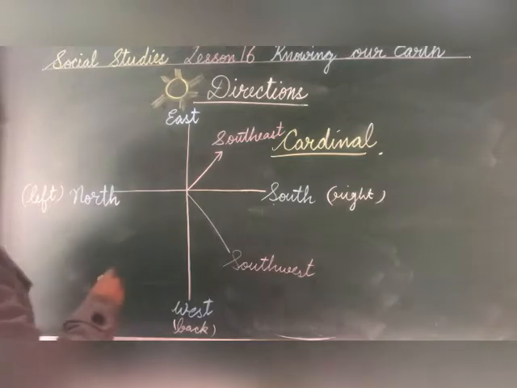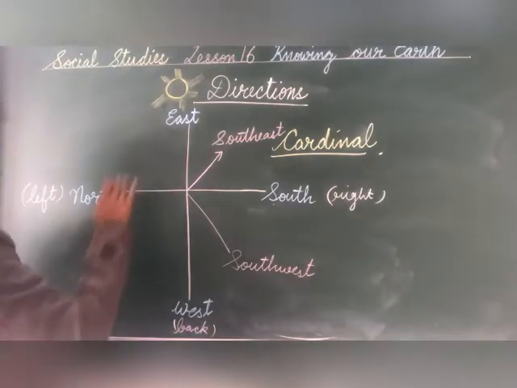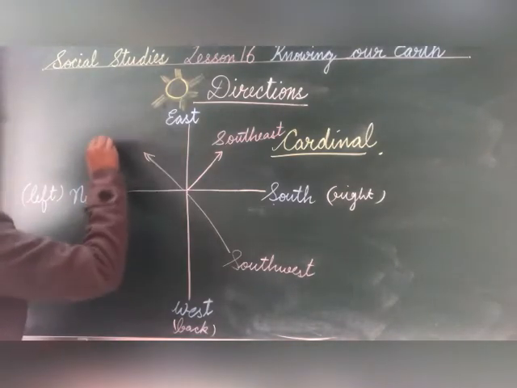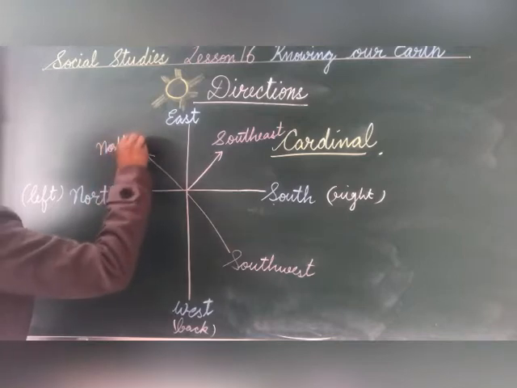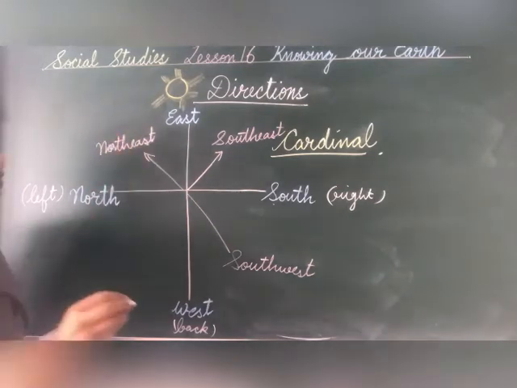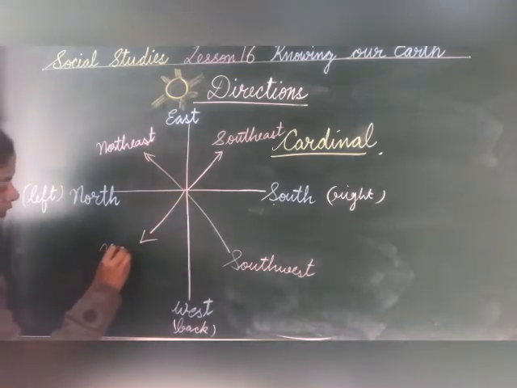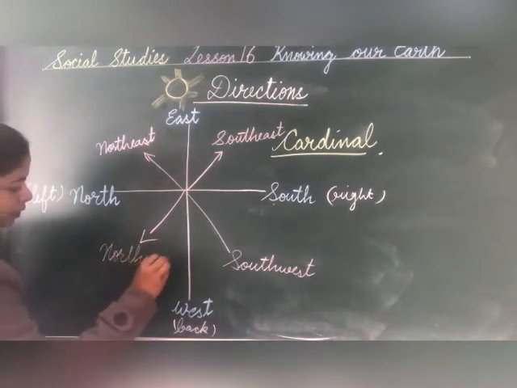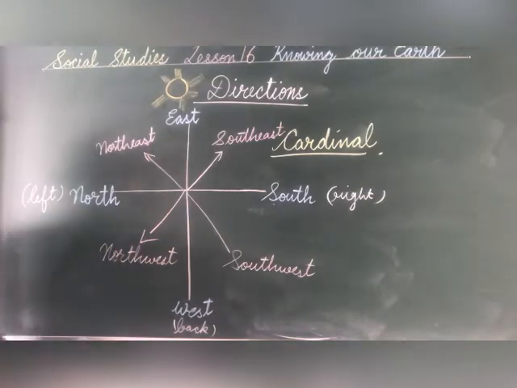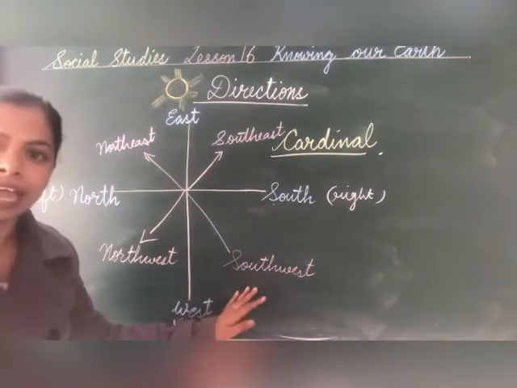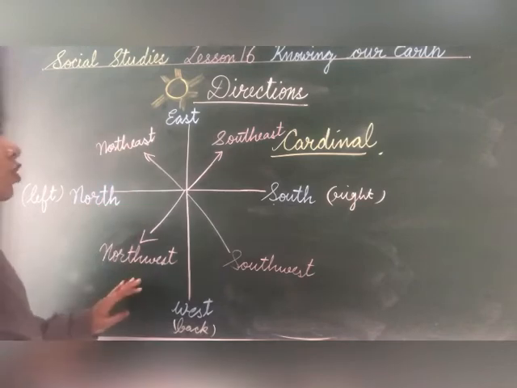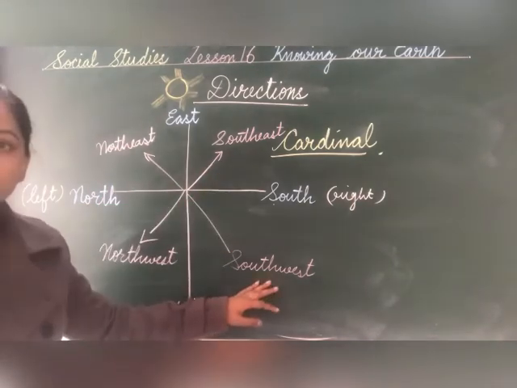Same with this side also, the directions that are derived from north and east will become northeast, and the directions that are derived from north and west will be northwest, and so they are called derived directions: northeast, northwest, southeast and southwest.